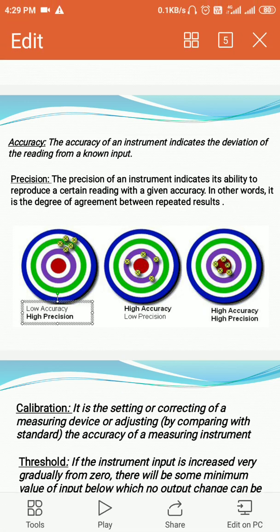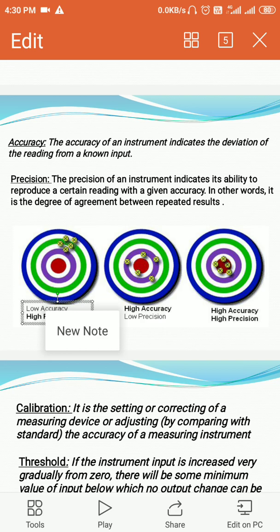So in the first diagram, since all the 5 points are far away from the target point, I say the accuracy is low. But since all are very close to each other, all the 5 readings, all the 5 points that I've hit, they are very close to each other, precision is good. Correct? If you see the second diagram, the 5 points are close to the red target point. Since they are close to the target point, accuracy is high. But all the 5 points are far away from each other. Since they are far away from each other, precision is low.